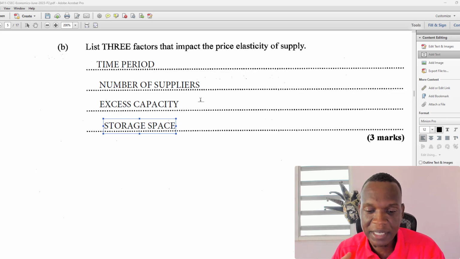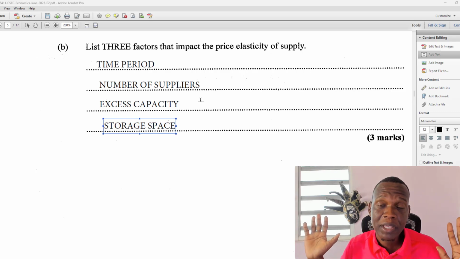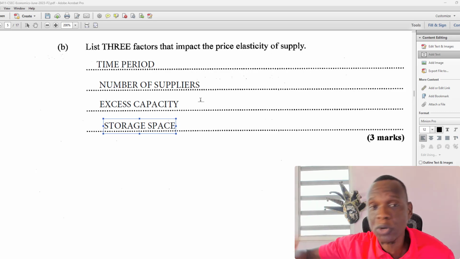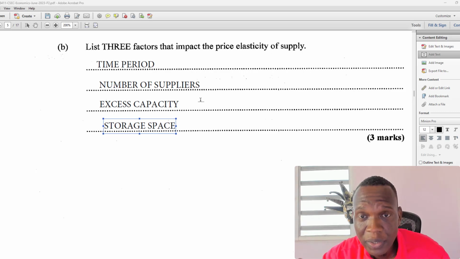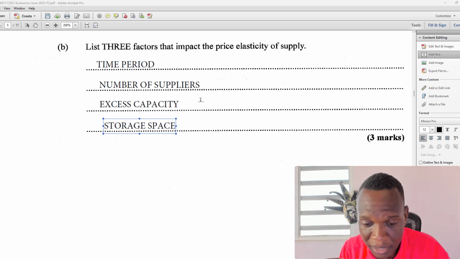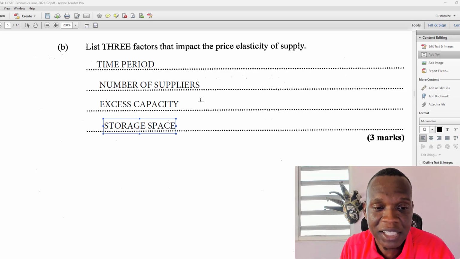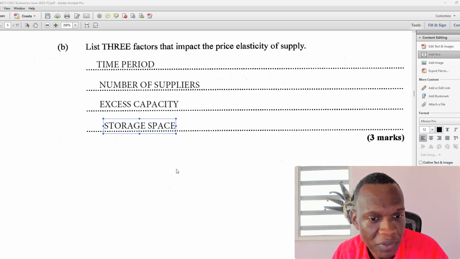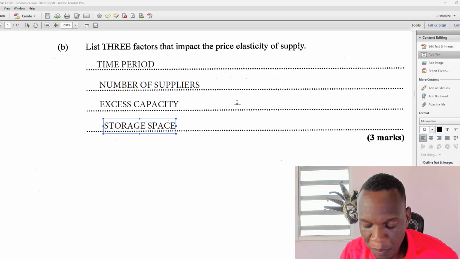Remember that the main aim of any business is to maximize profits. So if I'm a producer and the market price has gone up, that's good for me, so I want to put as much stuff on the market as possible. But if the price goes down, then I need to pull back on my supply, because sometimes it might be too expensive for me to produce it just to sell it at this cheaper price. So we have outlined here 4, they asked for 3, but I outlined 4 factors that impact price elasticity of supply. So let's dig into them.